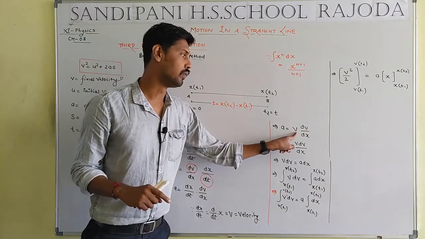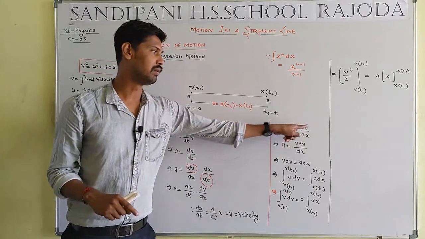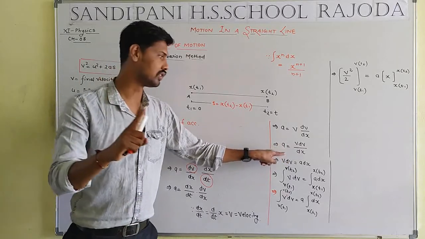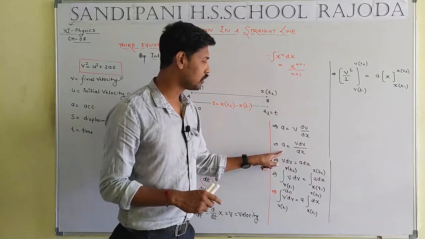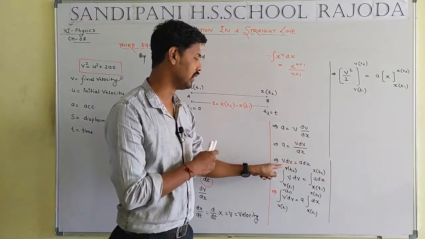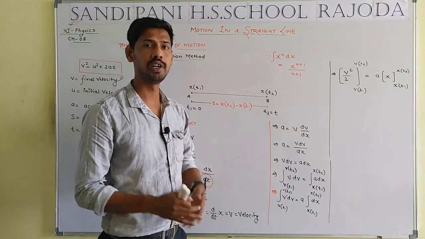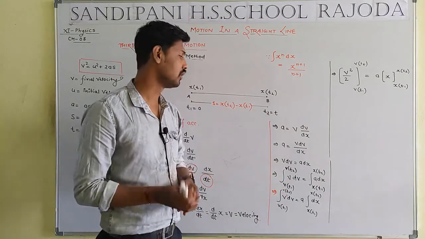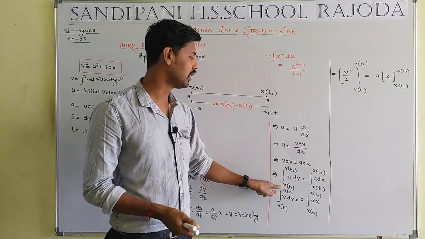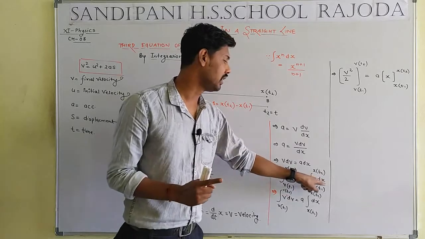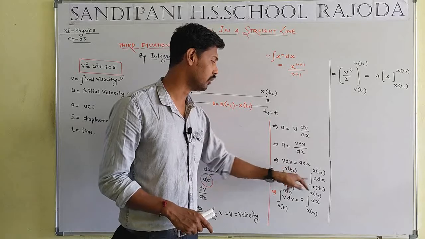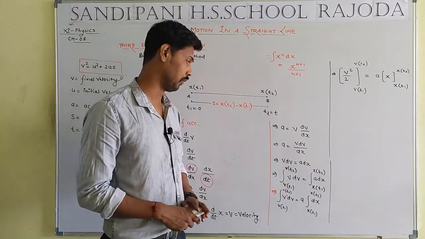A will be equal to v dv by dx, v multiplied by dv, such that v dv by dx. The denominator of a is 1, such that cross multiply. After cross multiplication, a dx will be equal to v dv. We take the integration on both sides, that means a partial integration with respect to v and with respect to x. Integration dv means a limit in the form of v, integration dx means a limit in the form of x, such that limits vt1, vt2, xt1 and xt2.